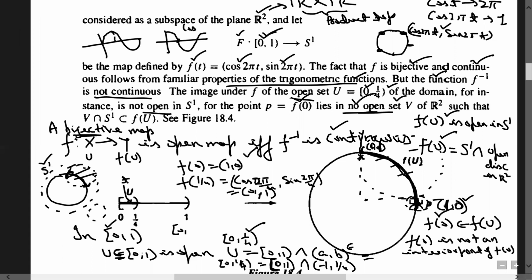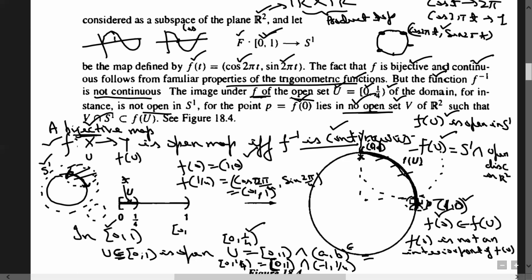So this is the reason why this u is open, but its f of u is not an open set, and thus this map f is not open. Otherwise, f inverse would be continuous. So everywhere you will find that, using this argument, a bijective map f from X to Y is an open map if and only if f inverse is continuous.